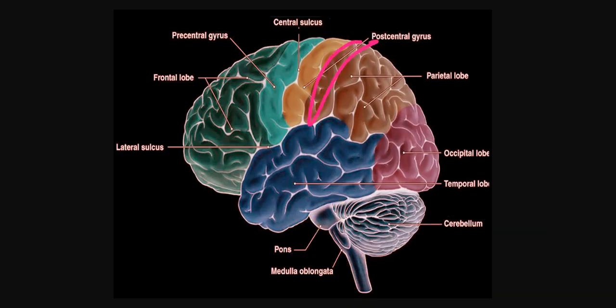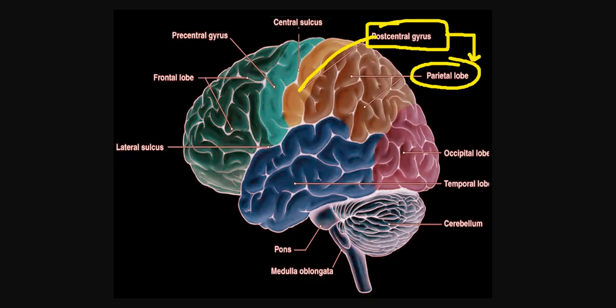It is located over here in the parietal lobe, and only in the parietal lobe can you witness the post-central gyrus. Where is it located? It is located in the parietal lobe. That is why we have marked post-central with the parietal lobe. Okay. Now, where is precentral located?